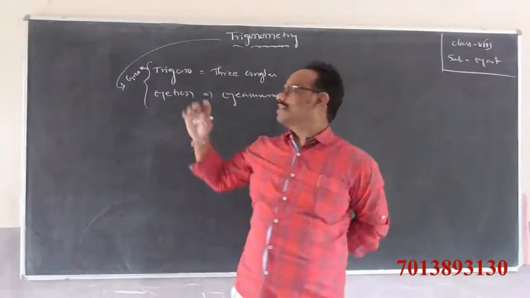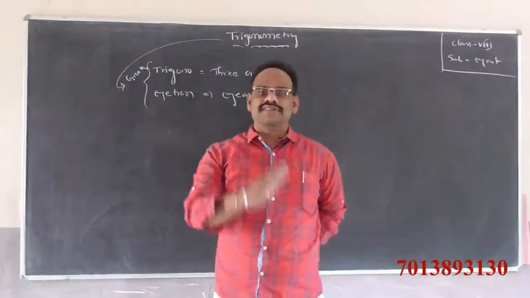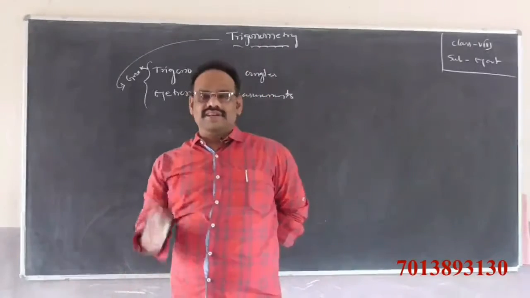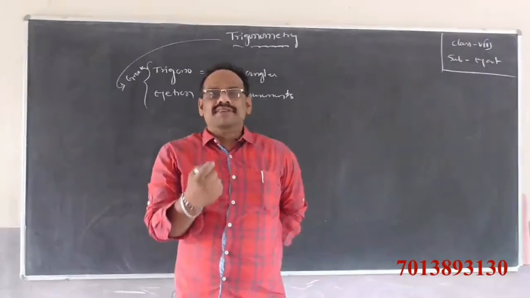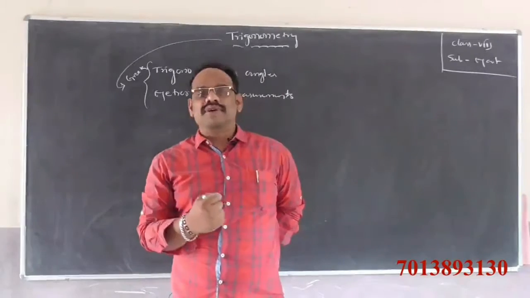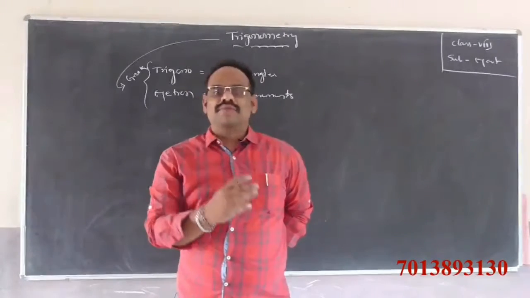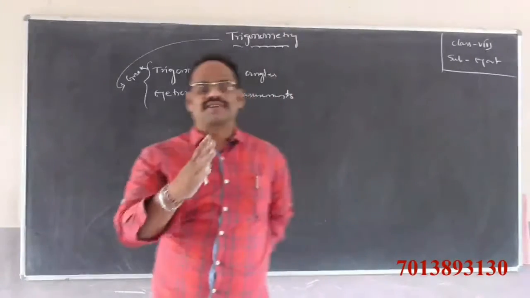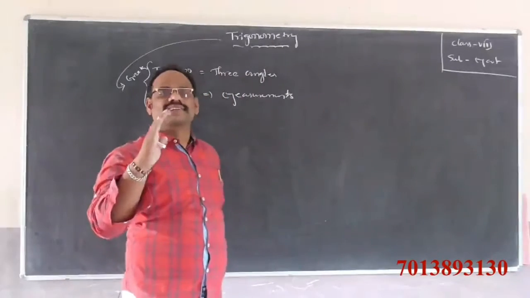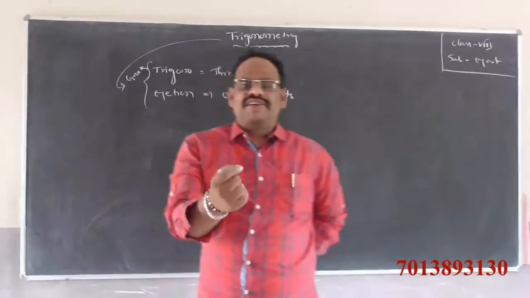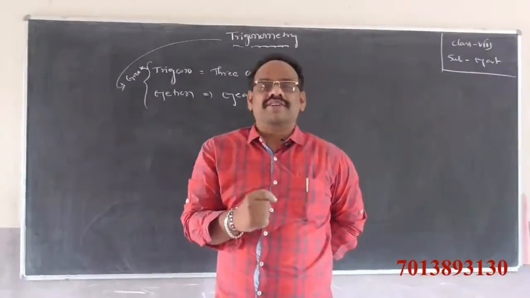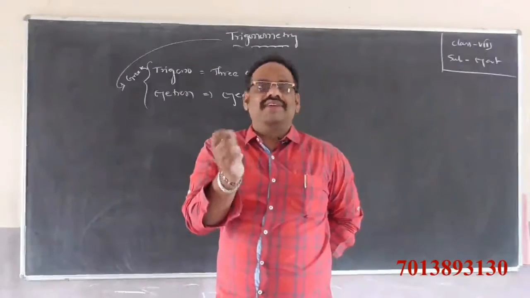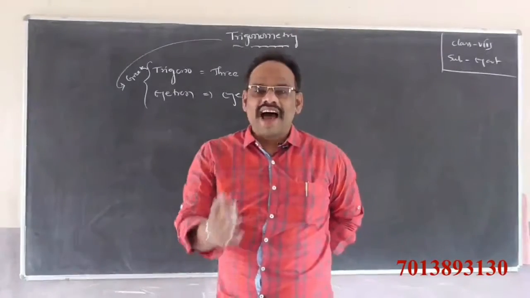Trigonometry is derived from the two Greek words, trigonum and metron. Trigonum means three angles. Metron means measurements. Three-angle measurements. The basic task of trigonometry is to find the unknown quantities of the triangles from given quantities.